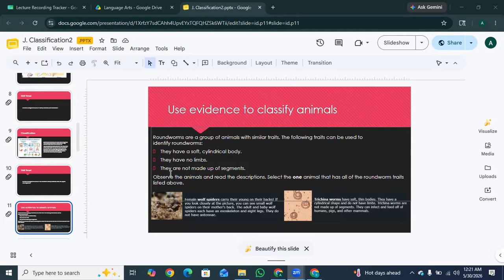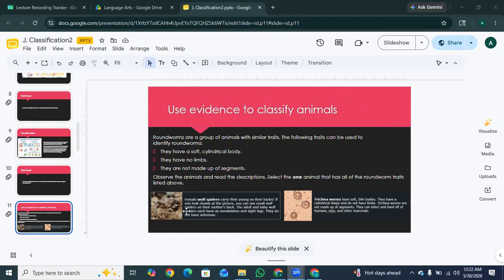Okay, so basically, the slide gives you three clues to identify a roundworm. First, they have a cylindrical body, they have no limbs, and their body is smooth and not divided into segments, no rings or sections like an earthworm. Okay, so come observe the animals and read the description. Select the one animal that has all of the roundworm traits listed above.